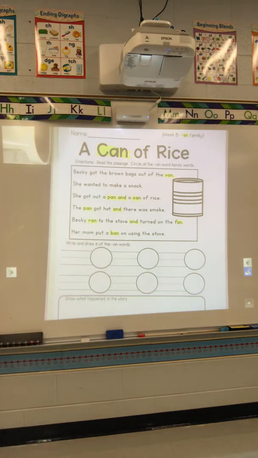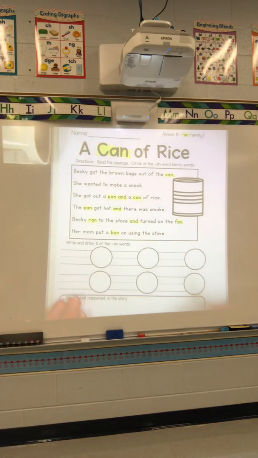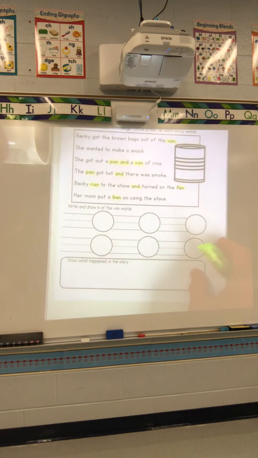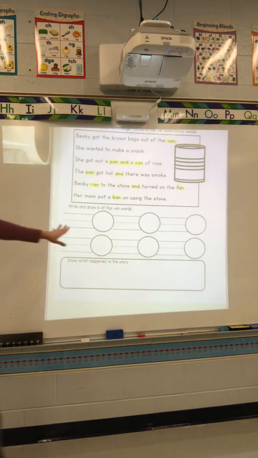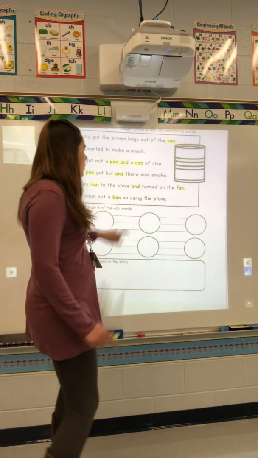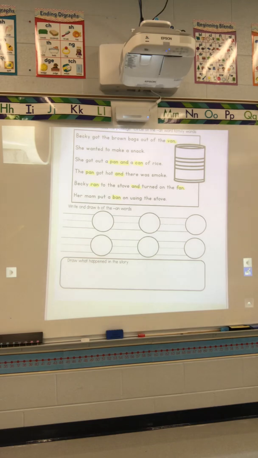Let's take a look at the next part of the sheet. I'm going to slide this up so we can see a little bit better. Here is the section where it says write and draw 6 of the an words. I'm not going to draw, I'm just going to write.